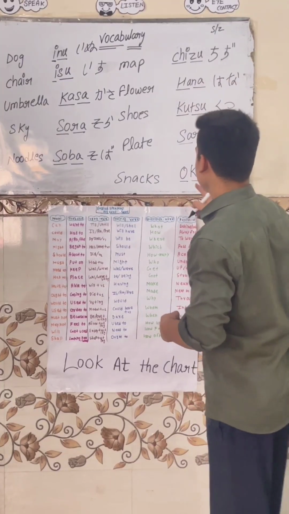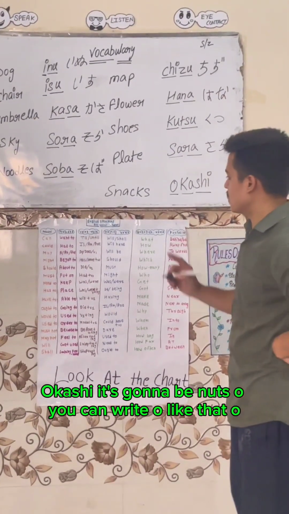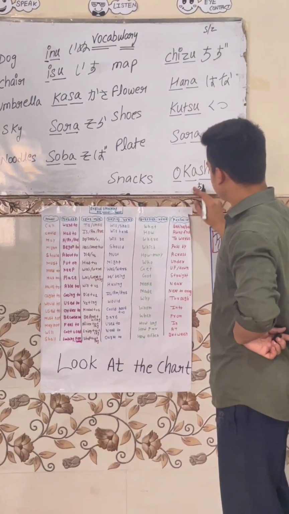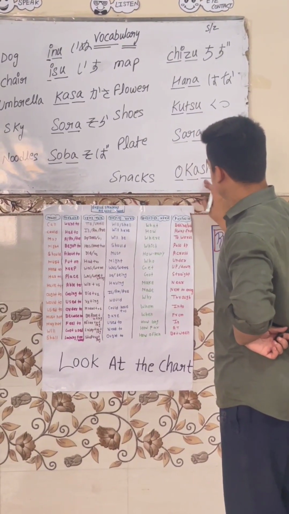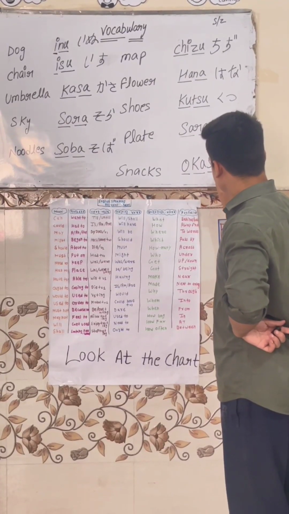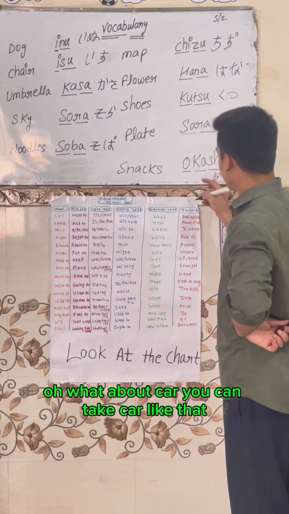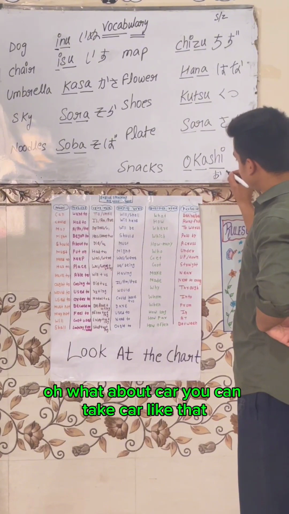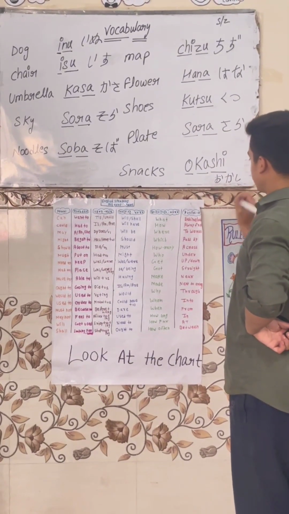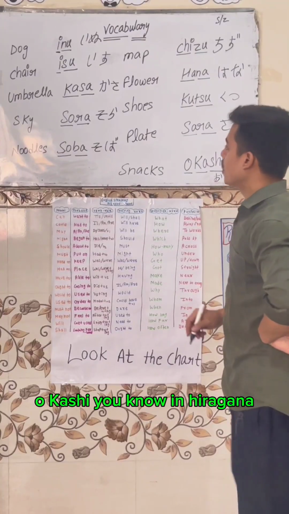Chi, tsu. And what about okashi? It's going to be last. O you can write like that. What about ka? You can write ka like that. And what about shi? Shi you can write like this: o, ka, shi.